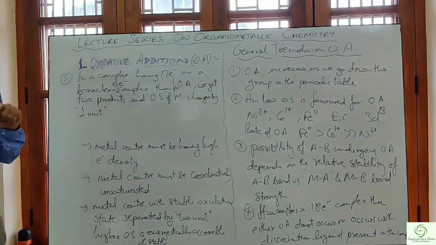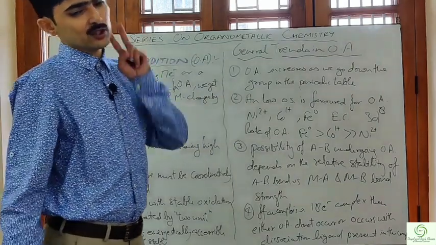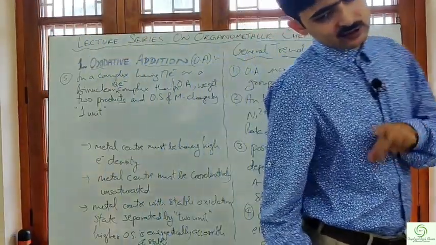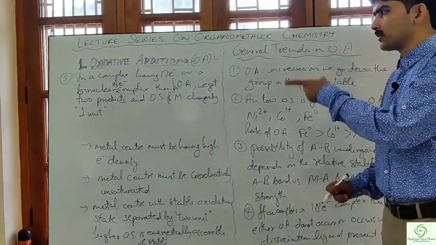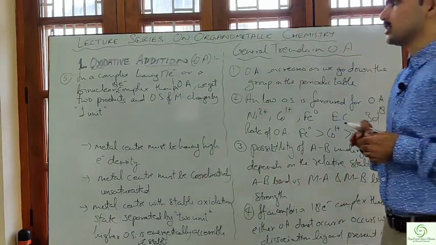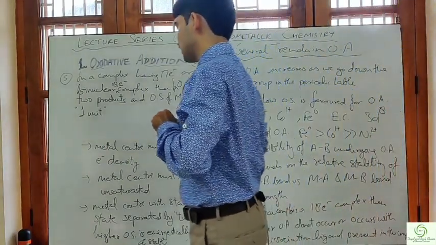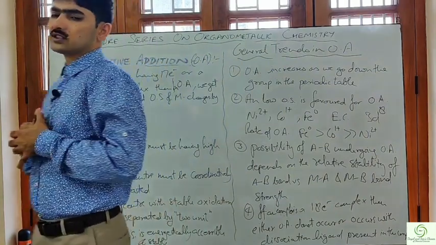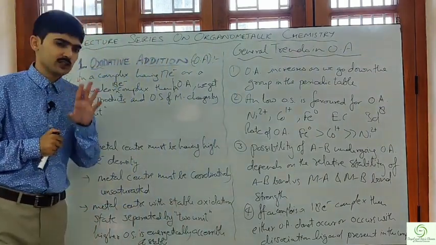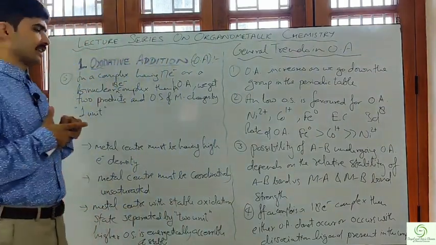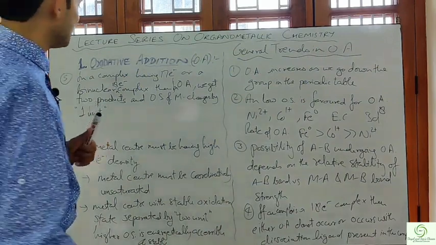So far we have noticed that the oxidation state changes by +2, but in the case of a binuclear 18 electron complex or a 17 electron complex, the metal oxidation state changes by only +1. Let's take an example, then it will become clear.